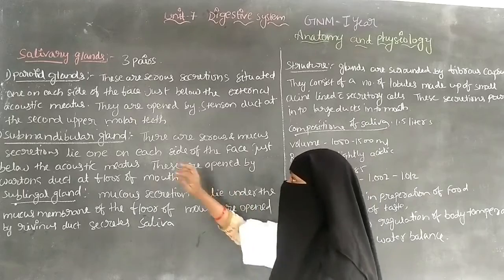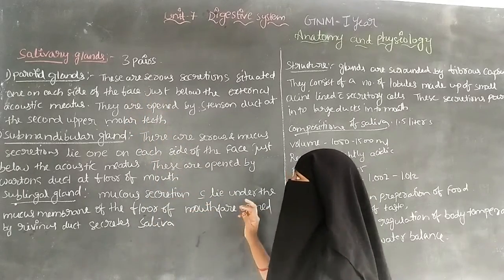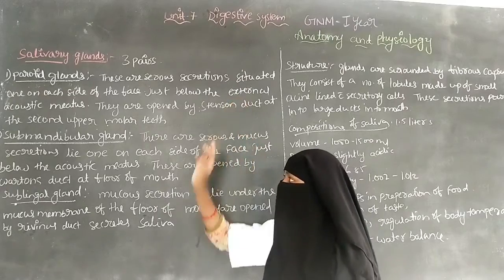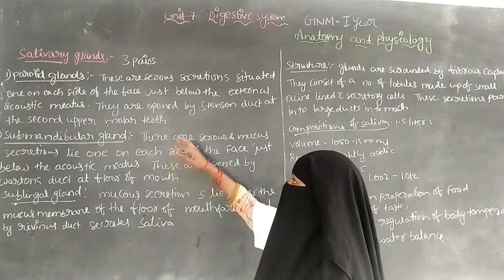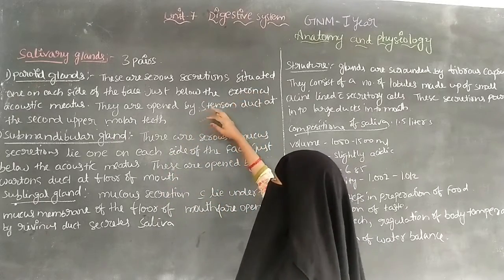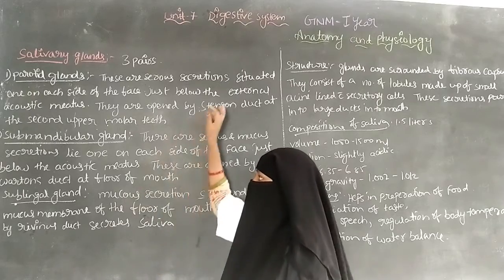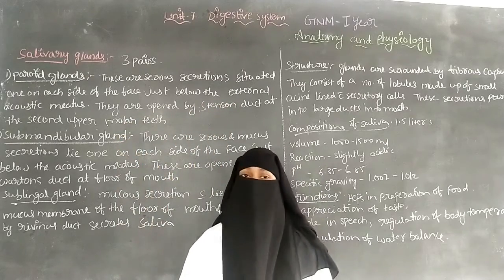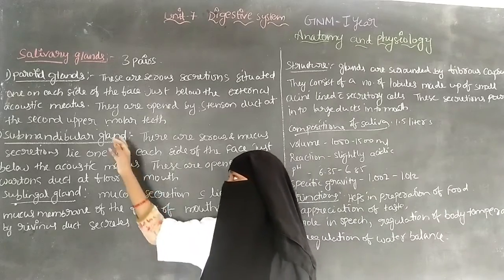The parotid glands are situated on each side of the face, just below the external acoustic meatus. The external acoustic meatus is the bony canal that runs from the external ear to the middle ear.